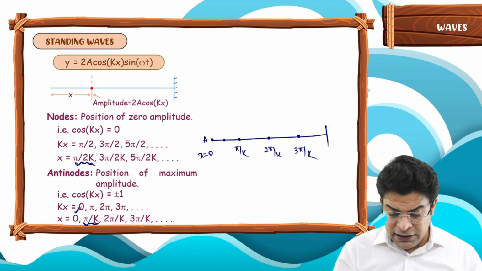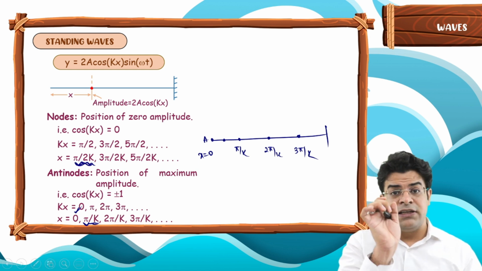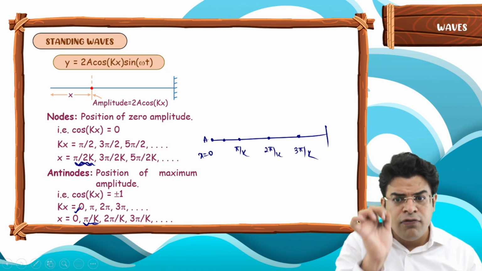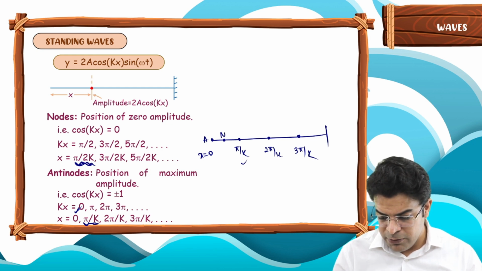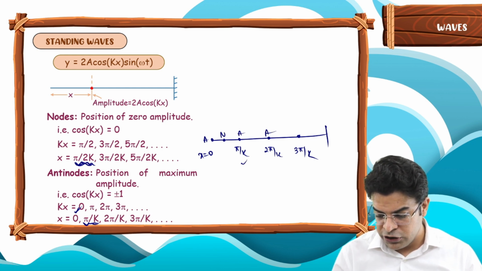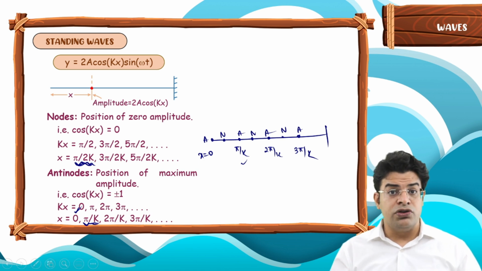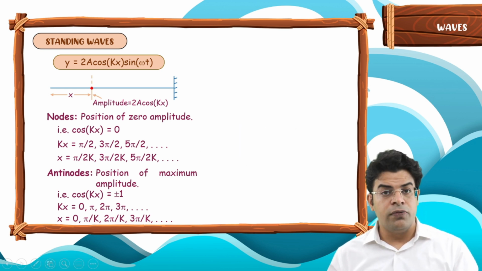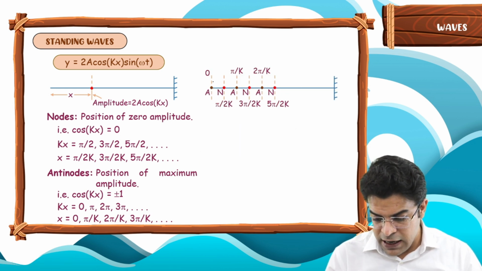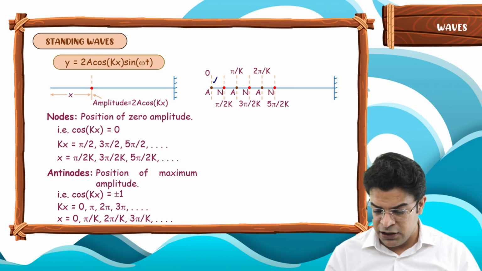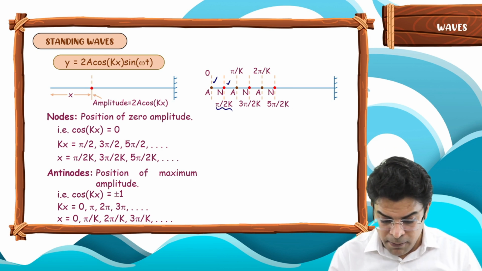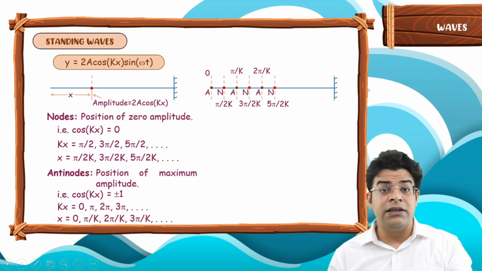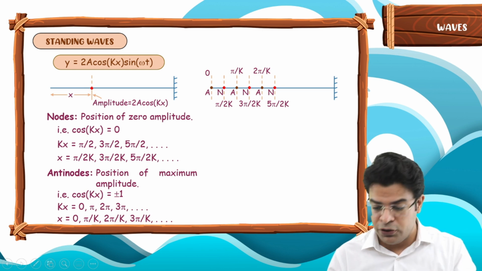And these nodes, which are at a distance of pi by 2k, half of pi by k, will be present between two consecutive antinodes. So between two consecutive antinodes, you will get nodes, and between two consecutive nodes, you will get an antinode. So visualize this. At x equals to 0, you get an antinode. At x equals to pi by 2k, you get a node, means the point which vibrates with 0 amplitude.